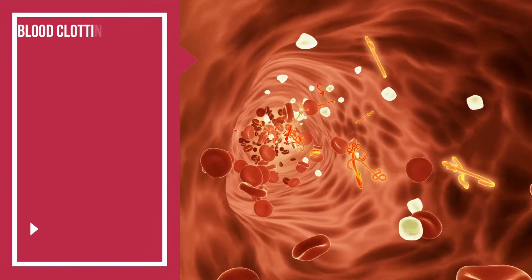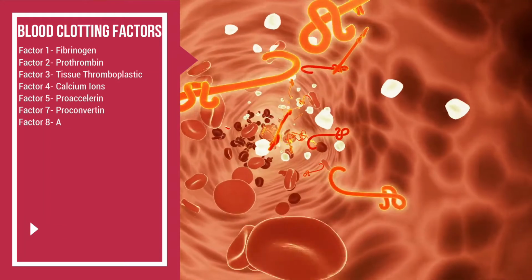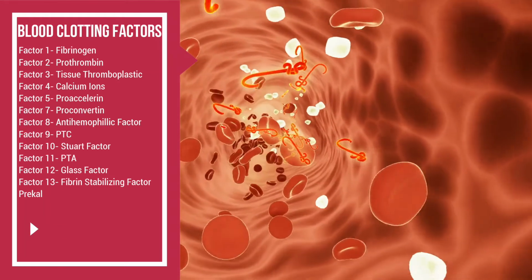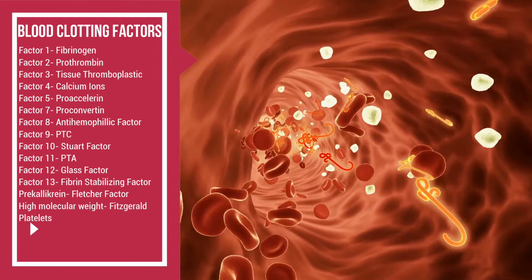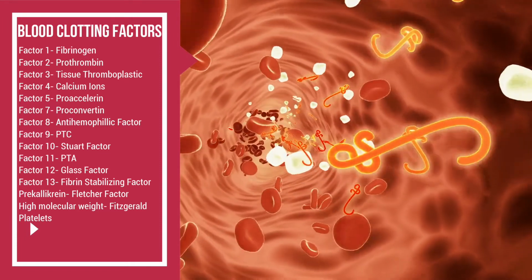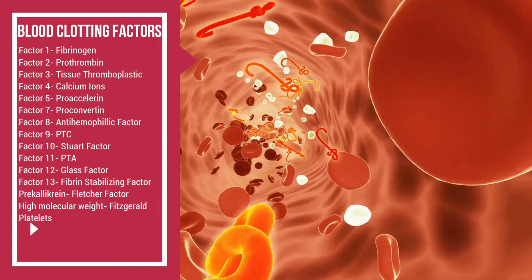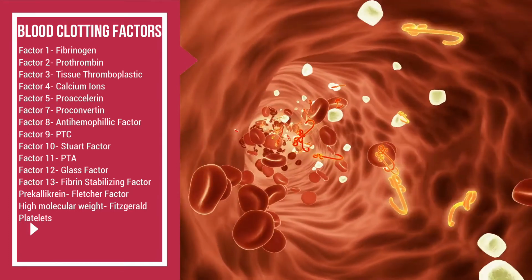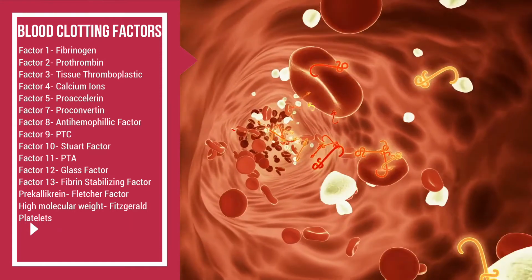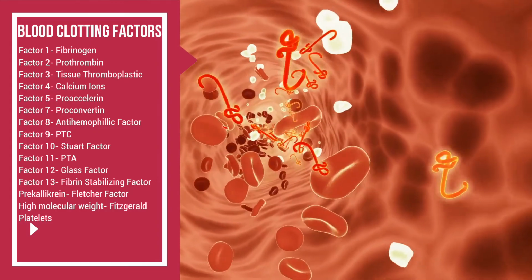The blood clotting factors. There are blood clotting factors 1, 2, 3, 4, 5, 7, 8, 9, 10, 11, 12, 13, and prekallikrein, high molecular weight kininogen and platelets. The pathway of blood coagulation is intrinsic or extrinsic. The intrinsic pathway is for internal hemorrhage and the extrinsic pathway is for external hemorrhage.